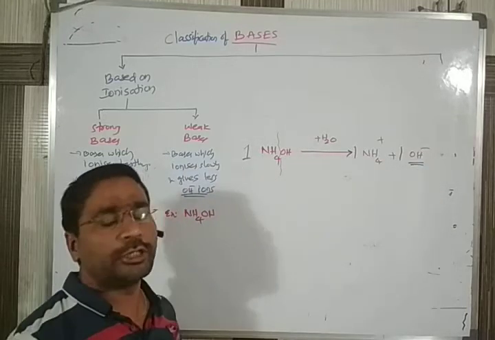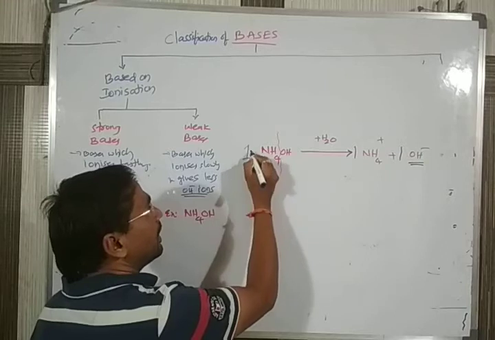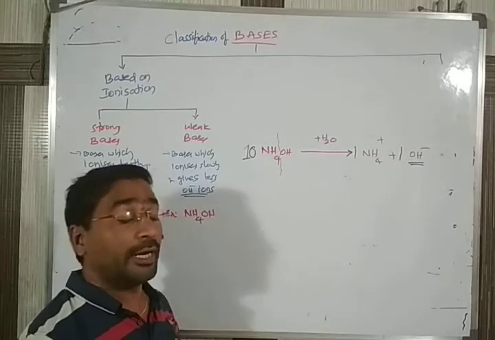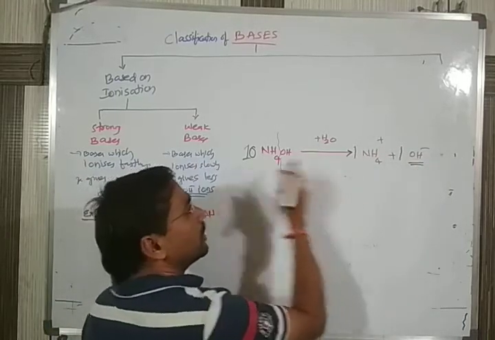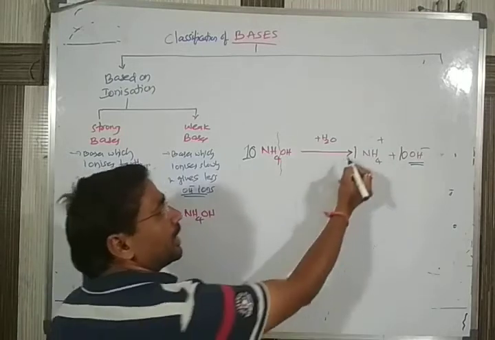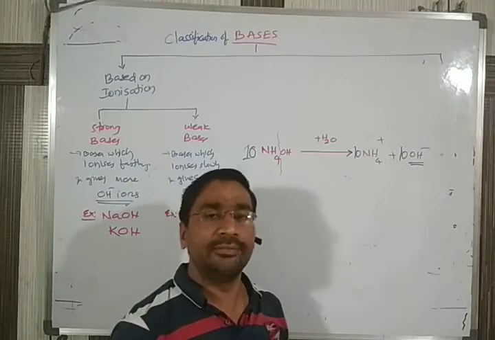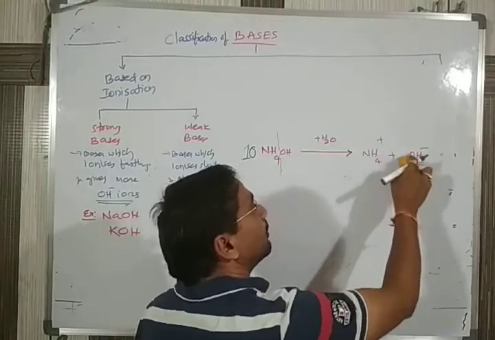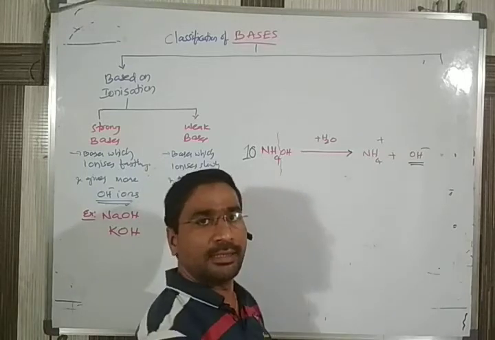As it is giving OH minus ion, it is called a base. Suppose in place of 1, I am taking 10 NH4OH molecules. Theoretically, if 1 is giving 1 OH, and I took 10, how many should I get? 10. You should get 10 NH4 plus and 10 OH minus. But practically when we check, we are not getting 10, we are getting fewer than 10 molecules. You are getting either 5, 6 like this.